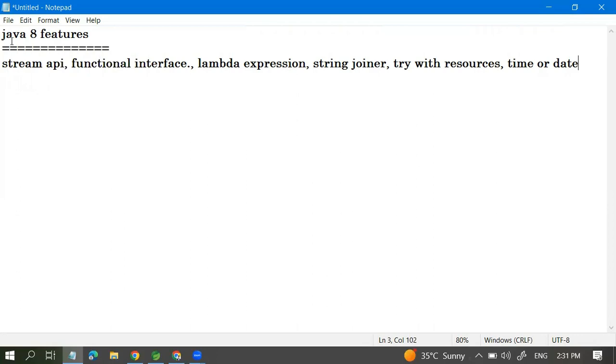Apart from this, there is the Optional class for handling exceptions, and much more.